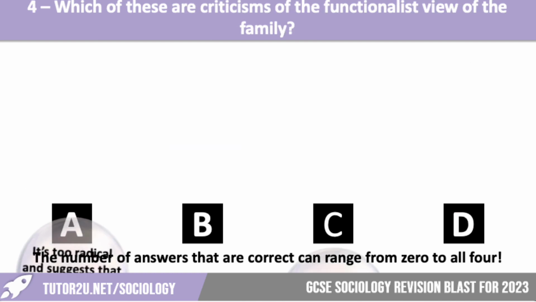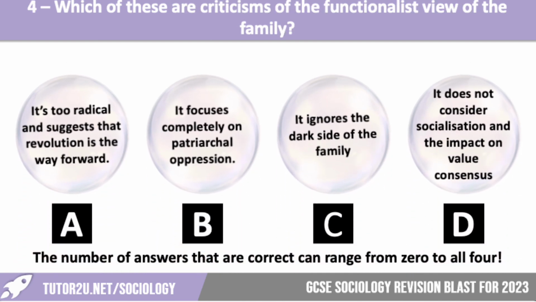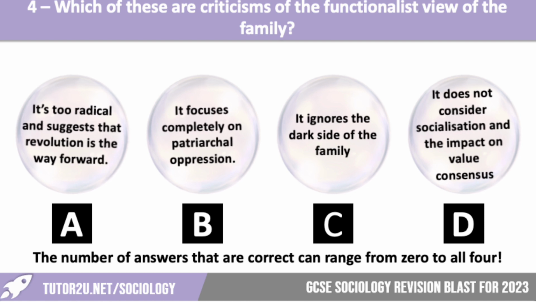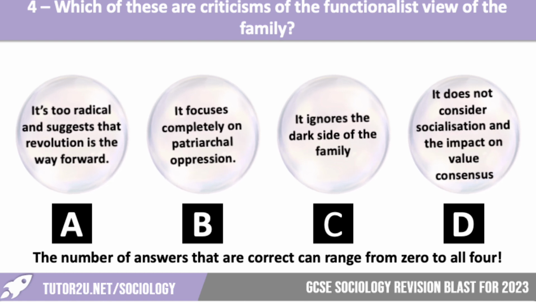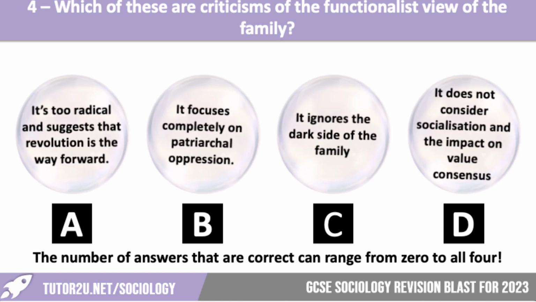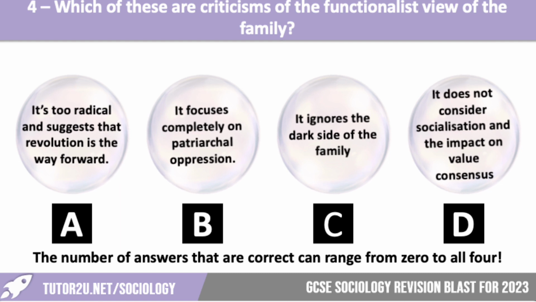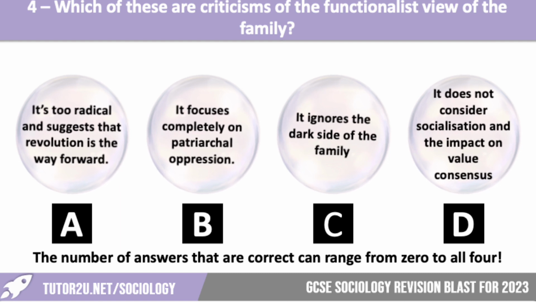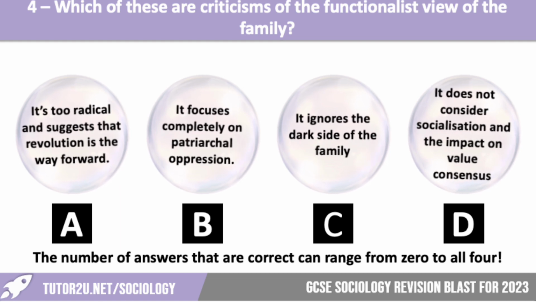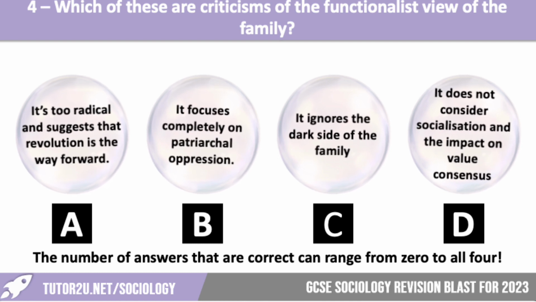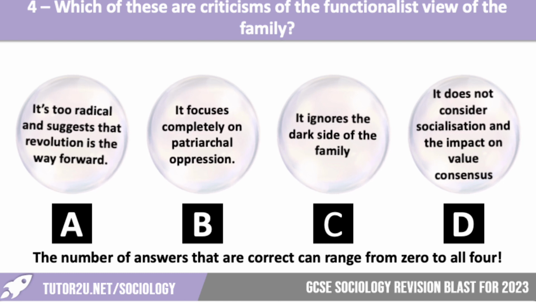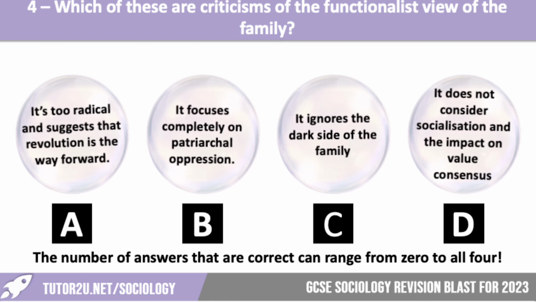Right, number 4. Which of these are criticisms of the functionalist view of the family? It is too radical and suggests that revolution is the way forward. It focuses completely on patriarchal oppression. It ignores a dark side of the family. It does not consider socialisation and the impact on value consensus. So which ones of those are criticisms of the functionalist viewpoint of the family? Again, can be 0 right up to number 4.